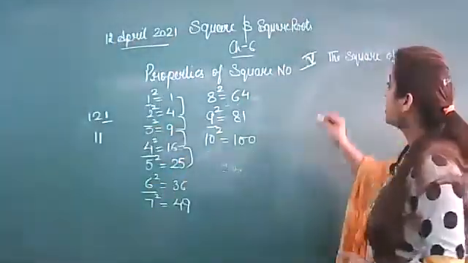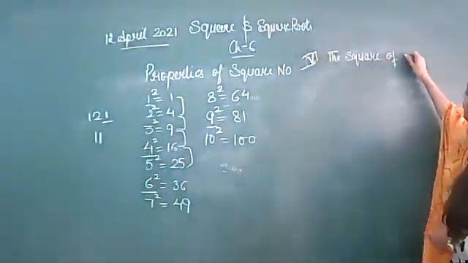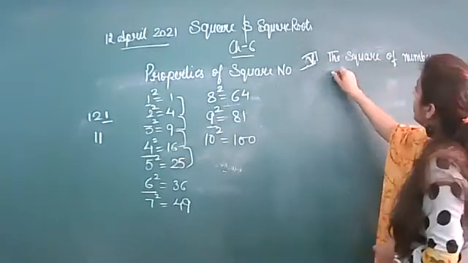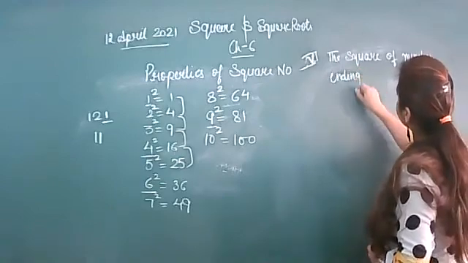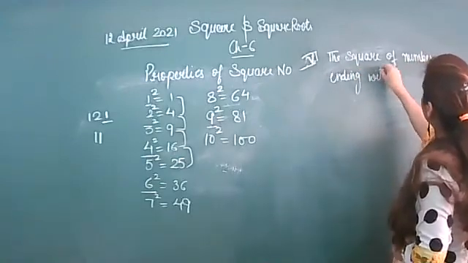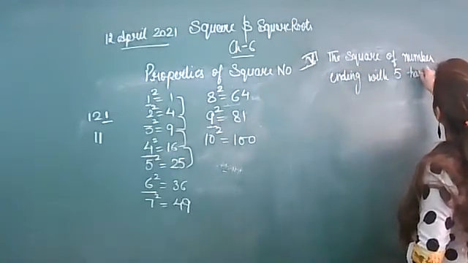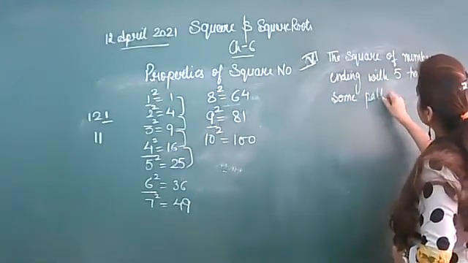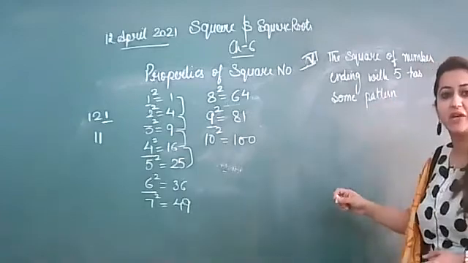But your next property is that the square of a number ending with 5 has some pattern. Which pattern do they follow?